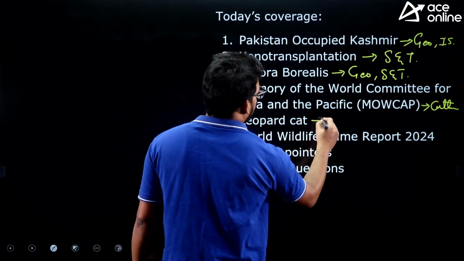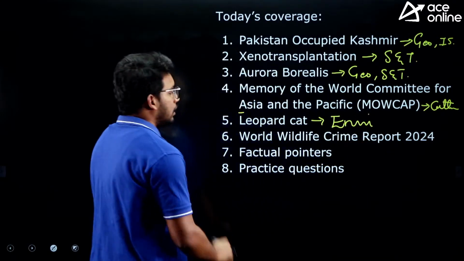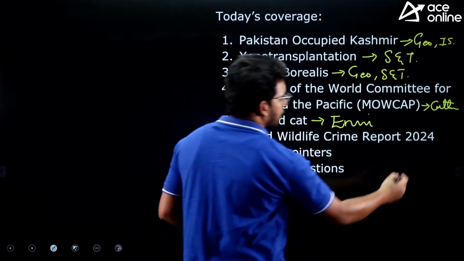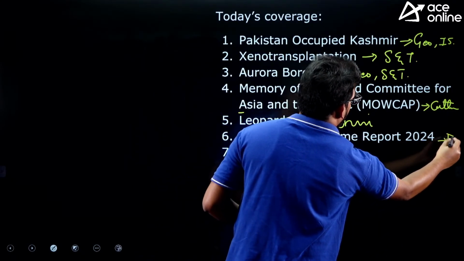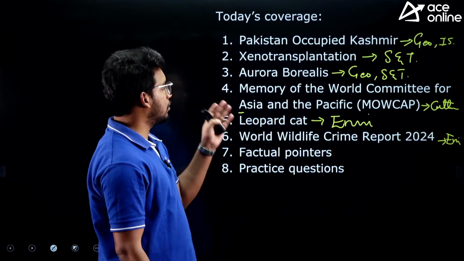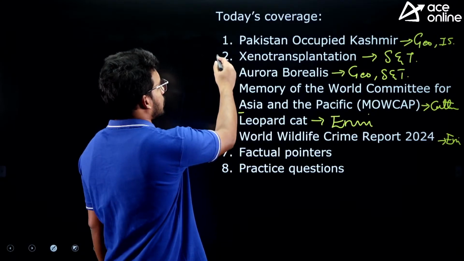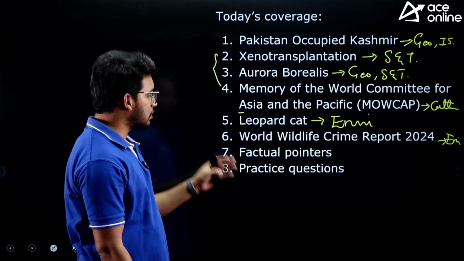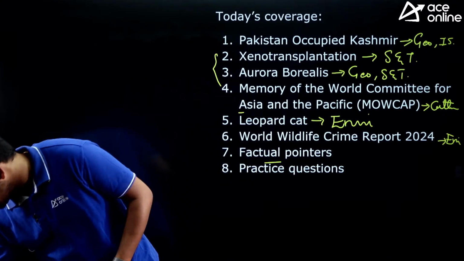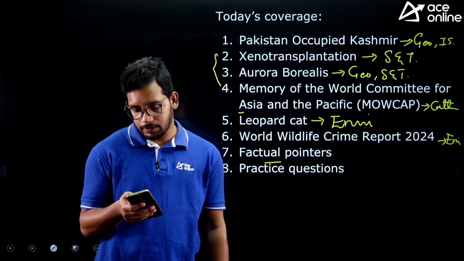Then leopard cat, which is part of environment, right? Again next article, World Wildlife Crime Report 2024. Again this is also part of environment, right? So these are the articles that we are going to cover today, mostly of factual in nature except these two, right? Rest of the things are all factual in nature. We will also see some facts and then practice questions, right? So I hope everything is fine from my side.